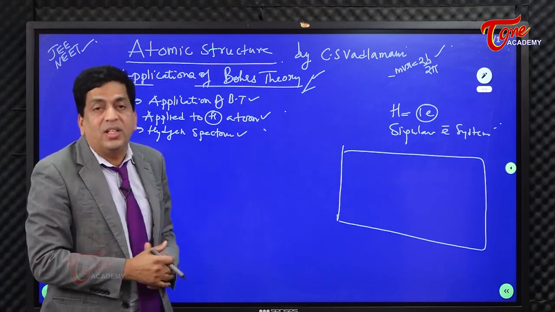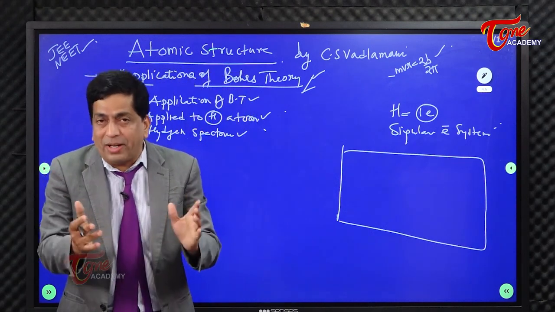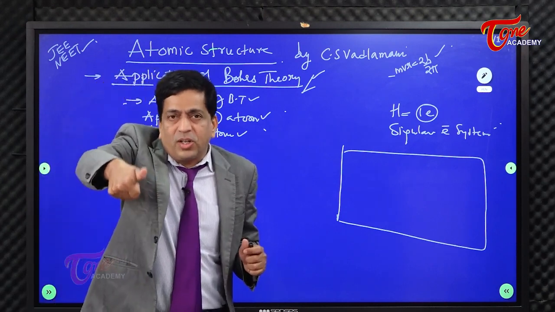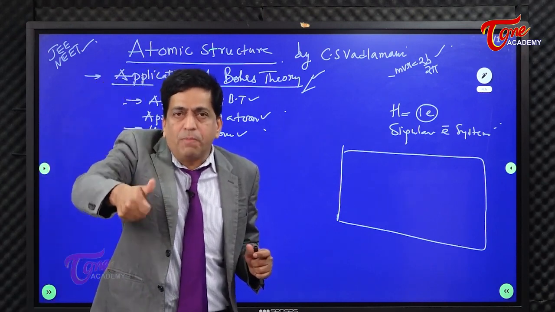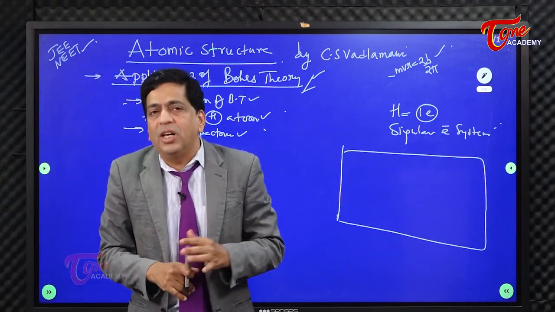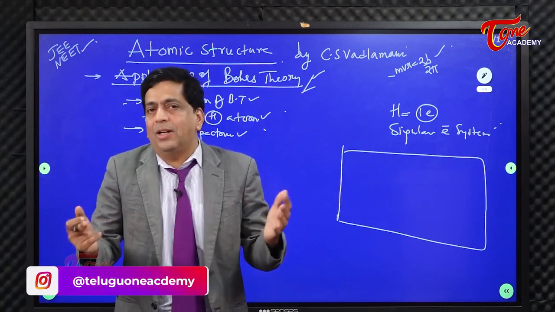Here are a few highlights which I wanted to make before I actually go for that. What is spectrum basically? What is spectra? Well, it's an impression made by light on a photographic plate. Or otherwise, people tell you that when white light passes through the prism, it splits into several colors, and that's called spectrum.